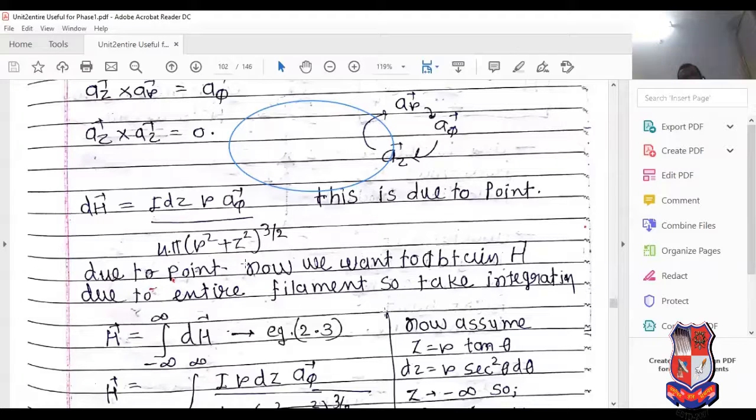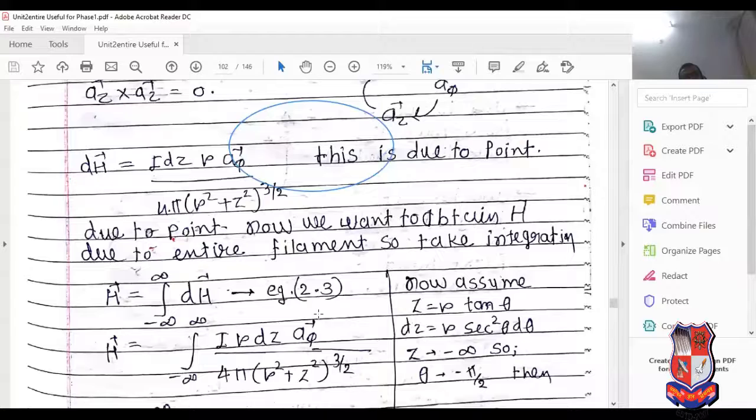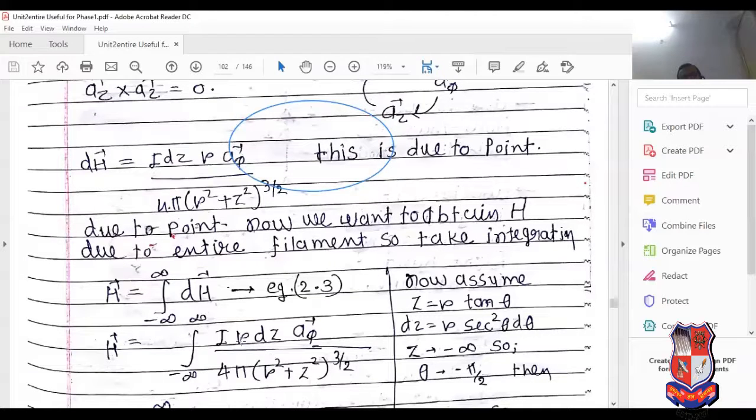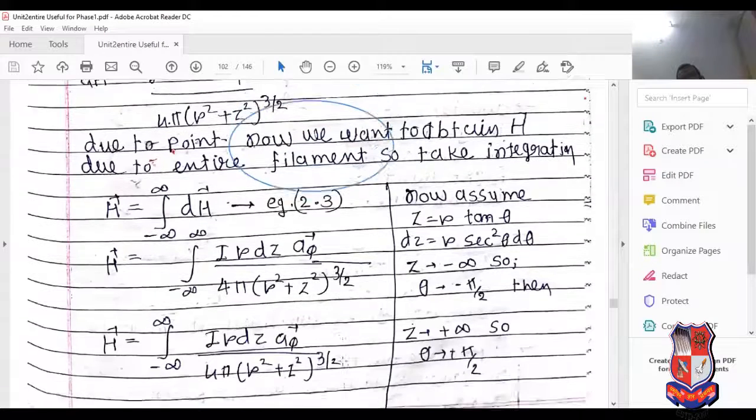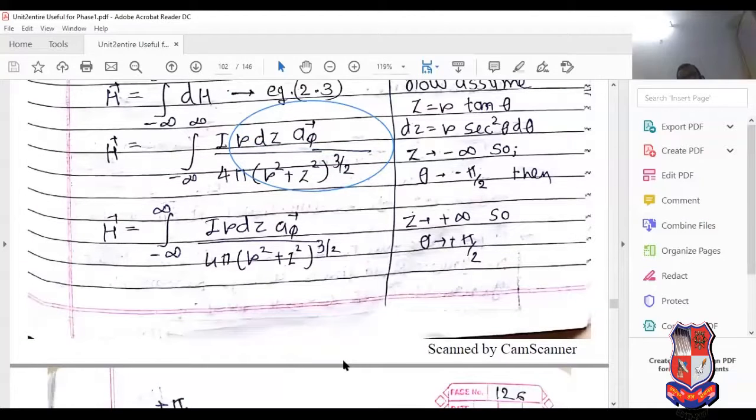Now we want to obtain H due to the entire filament, so just take the integration. Put the same value: I dz aφ upon 4 pi times under root (r square plus z square) raised to 3 by 2. Now put z equal to r tan theta, so dz equals r sec square theta d theta.